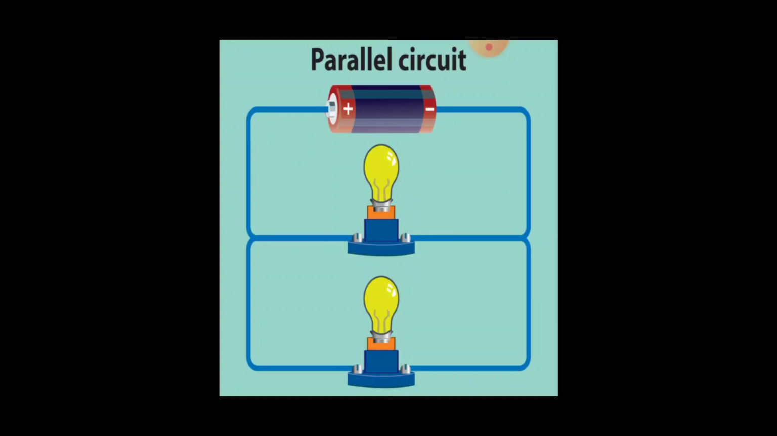In case of parallel circuit, the connection is done by branches. So separate connections, as a result the bulbs will glow brighter because each bulb has full power. If one bulb does not glow, the other bulb will still be working.